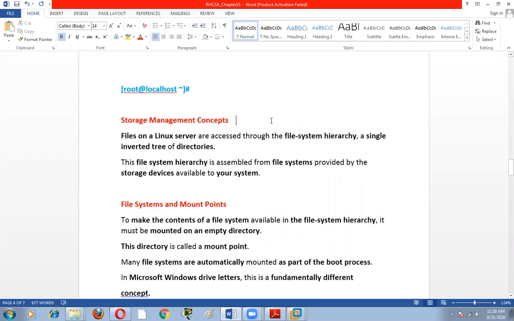So in this, we use a hard disk. Suppose we want to create a partition. So what will we require? We require a hard disk. Without a hard disk, we can't create a partition, and we cannot define the file system without the hard disk.